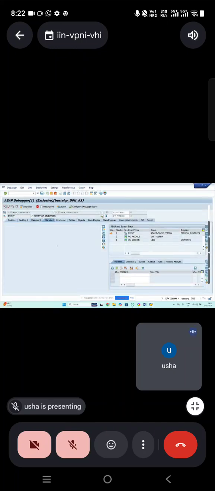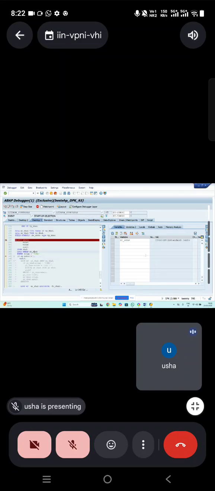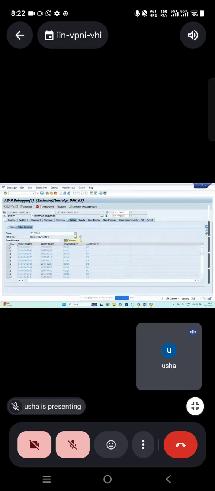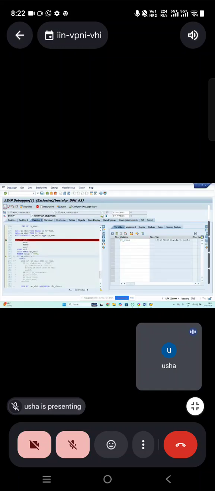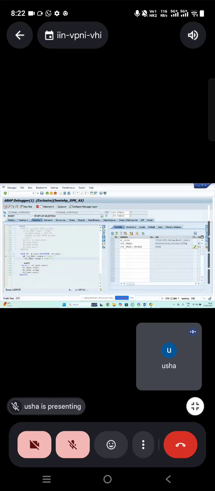If you can see ZTVBAK, I'm just having all the records with CURA. Now what I'm doing, just looping one record into the field symbol. So field symbol hyphen CURA, yes, make it as SSN90. You can see I'm just passing SSN90 where I pass to the work area field symbol.